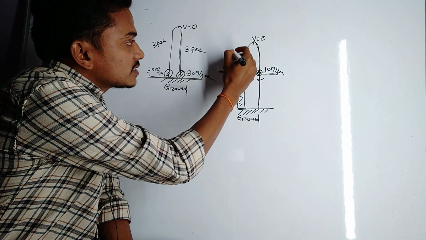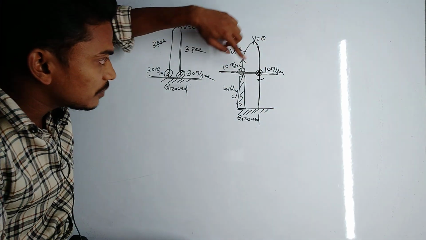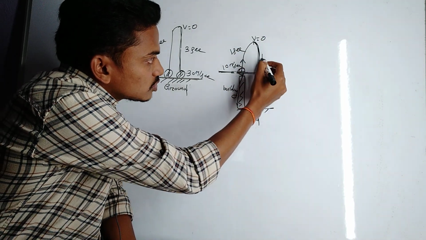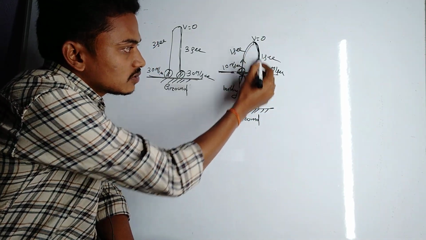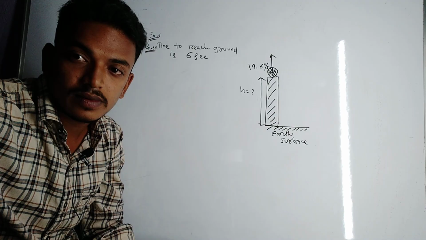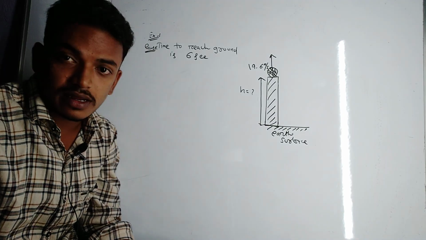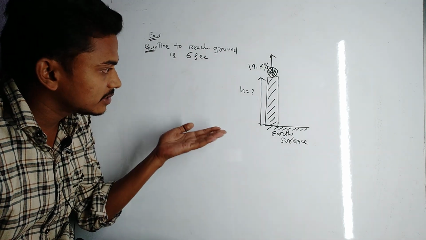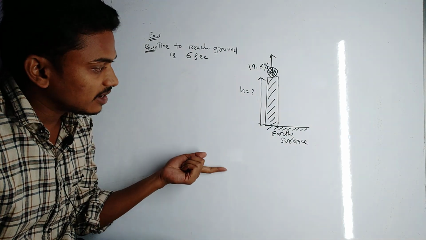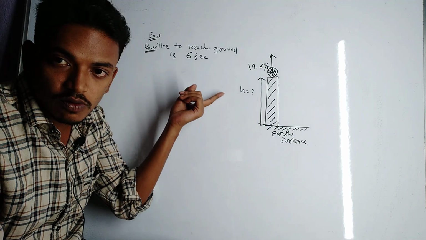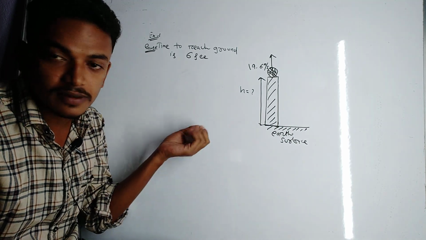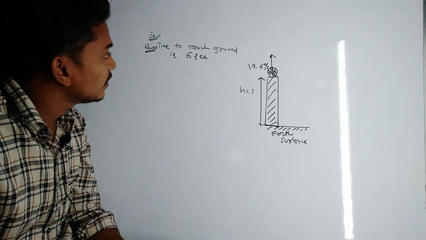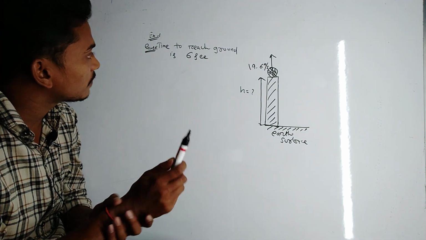So suppose the ascending time is 1 second, means time to reach the maximum height is 1 second. So the descending time will also be 1 second. Okay. Please remember that we are neglecting the air resistance or air drag here. If air resistance or air drag is present, then ascending time will not be equal to the descending time, and the velocity at the same level will not be equal. Okay. So then go to example 1.